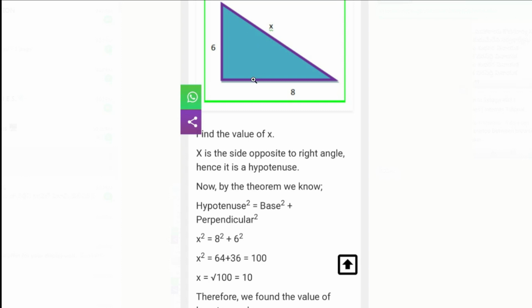Clear children? You are doing well. I hope you are writing. Before also I said, when the video is going on, writing is compulsory. You must note down the notes. Okay now? So what you have to do? You have to pause the video and write from the board whatever is given. Completely you have to write in your notes and then you continue the video. Today's date, subject, time you write down.